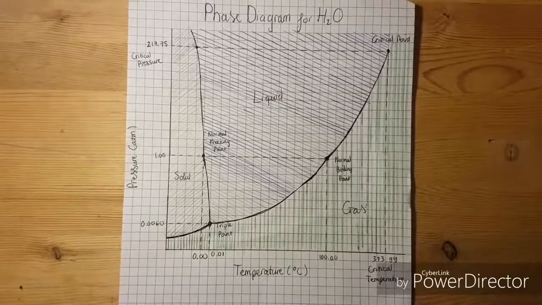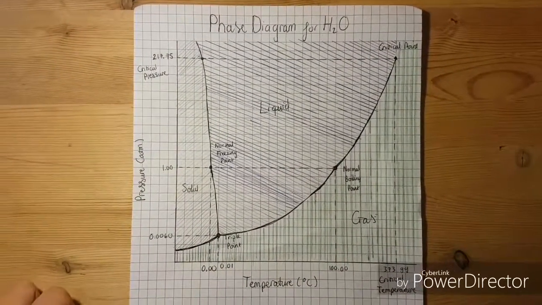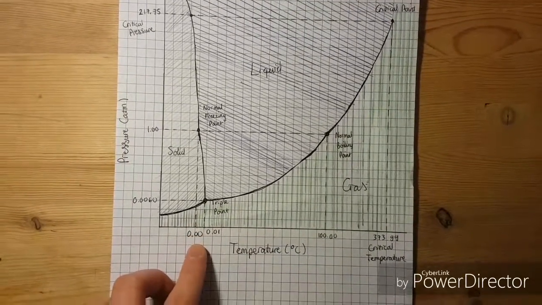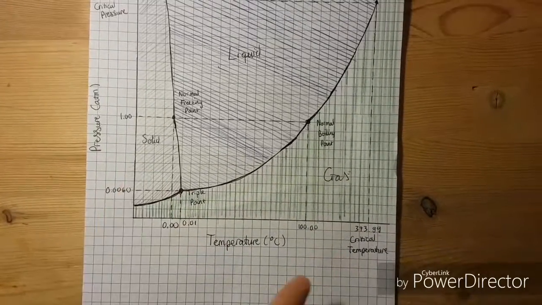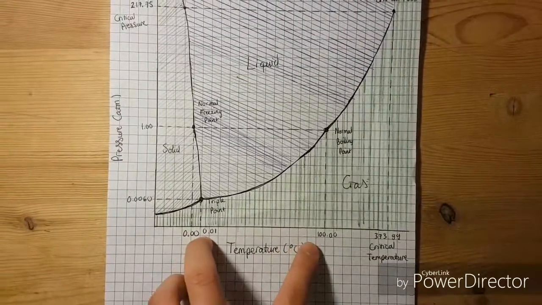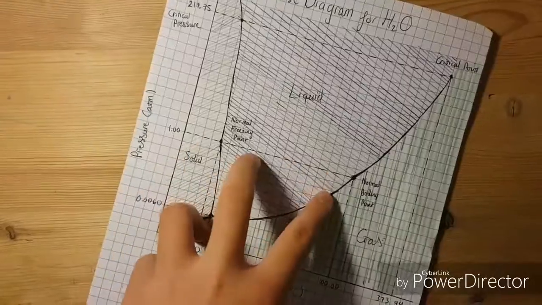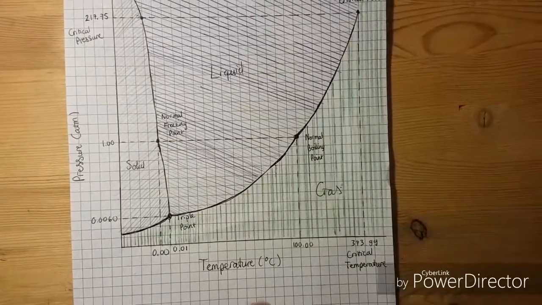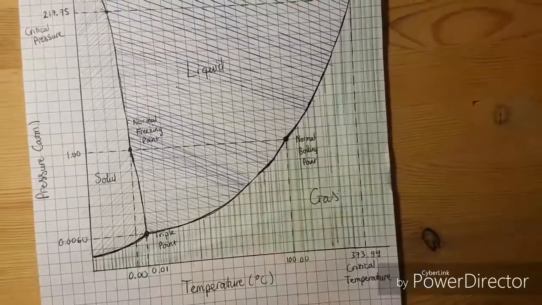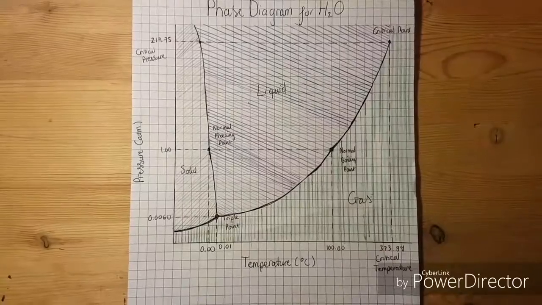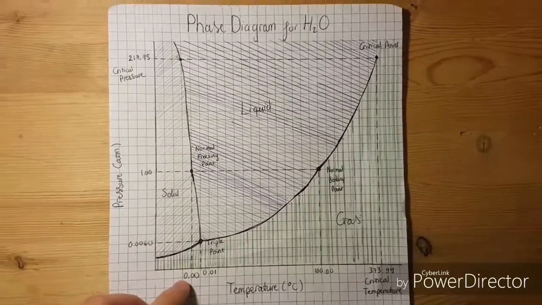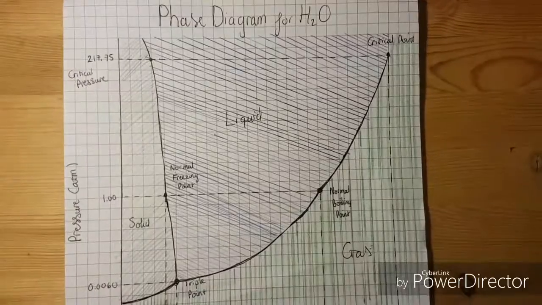The easiest way to understand a phase diagram is to take a point of reference at the pressure of 1 atmosphere. At a temperature under 0 degrees, water will exist as a solid. If you were to increase the temperature into the range of 0 to 100 degrees, then water will exist as a liquid. If you were to increase the temperature past 100 degrees, which is the normal boiling point of water, then water will only exist as a gas. I mentioned before that sublimation and deposition can only happen at extremely low temperature and pressure, and here it is.